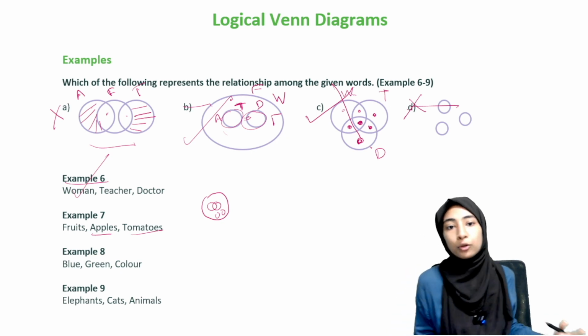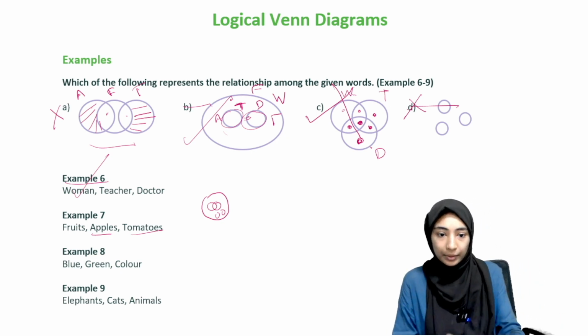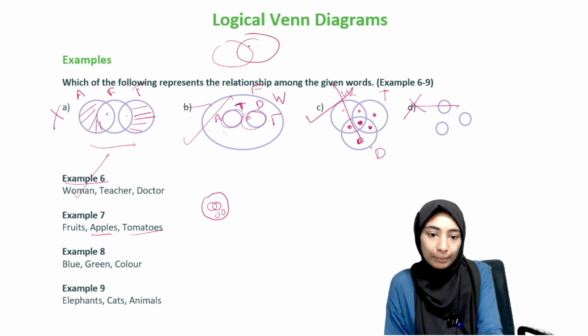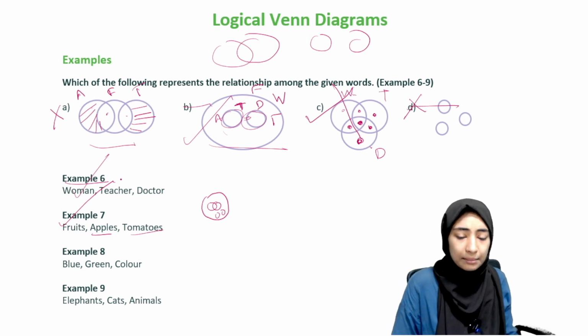An apple cannot be a tomato, and a tomato cannot be an apple. So they cannot overlap, right? They cannot overlap like this. It has to be exclusive. So this is the answer. Okay, we're done with example 7.